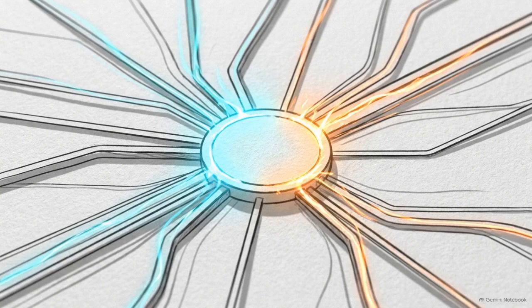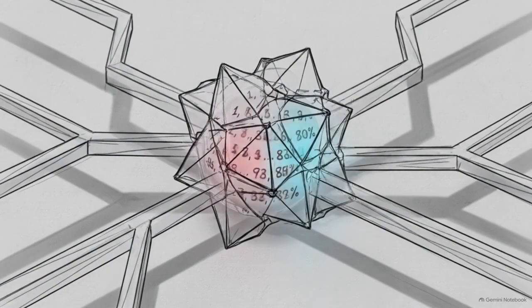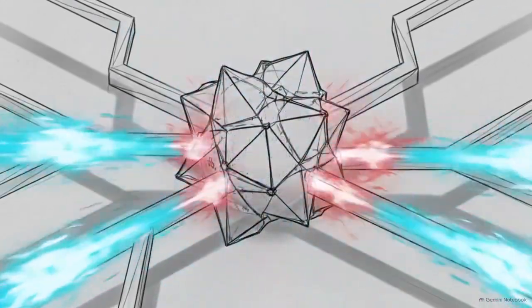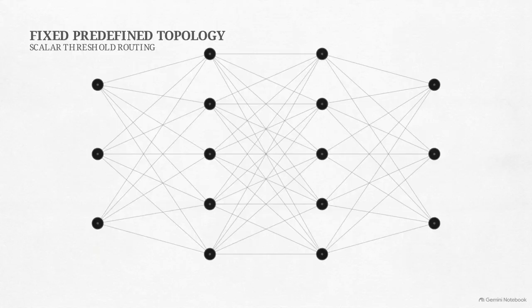In a standard neural network, a unit decides to activate through a strictly mathematical calculation. It compares a weighted numerical sum against a predetermined threshold, and if the total is high enough, it fires. This process relies on a scalar threshold, a simple numerical trigger, which requires a fixed, predefined topology. To process data, these networks must flow through layers engineered before the calculation even begins.